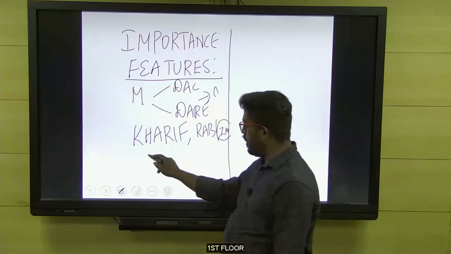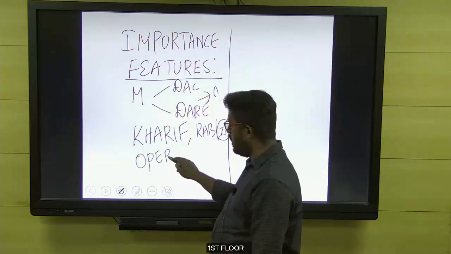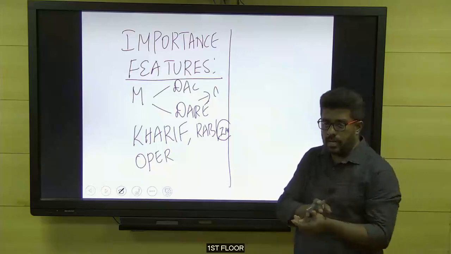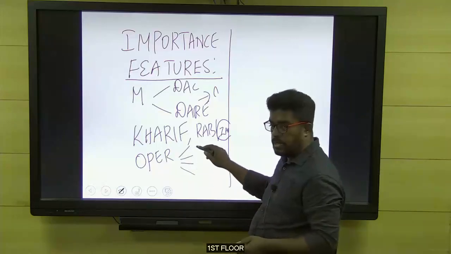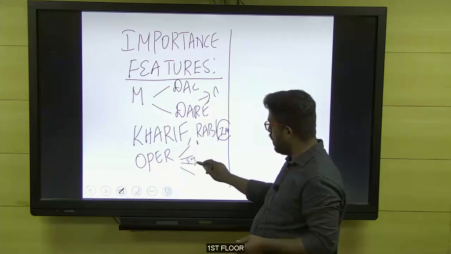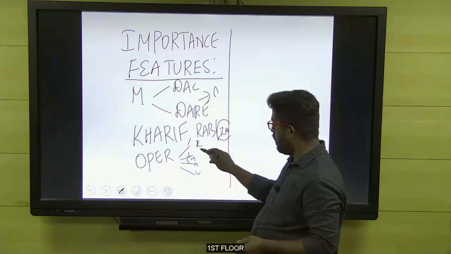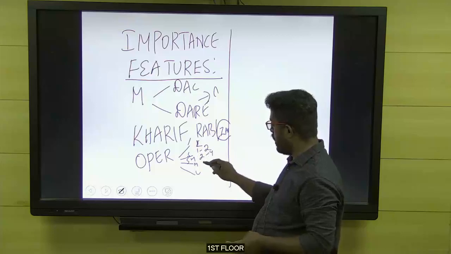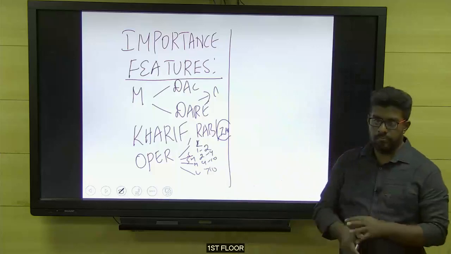Then we learned about the meaning of the word operational holding. Operational holding means the land which is considered as a single unit for operation purposes. Based on the size of the holding, we classify them into marginal, small, medium, and large holding. Less than 1 hectare is called marginal, 1 to 2 is small, 2 to 4 is small to medium, 4 to 10 is called medium, and more than 10 we call a large holding.